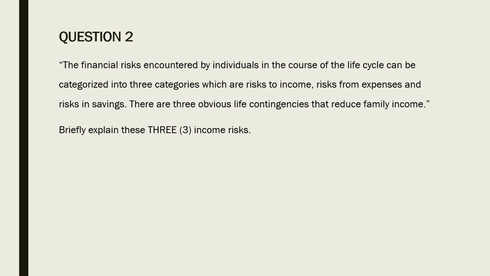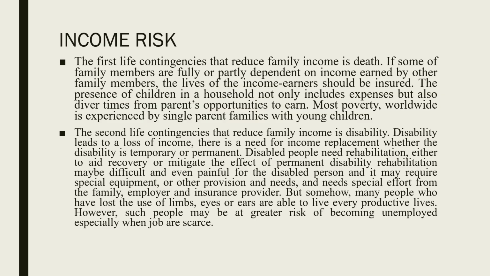There are three obvious life contingencies that reduce family income, and we're going to explain these three. The first life contingency that reduces family income is death. If some family members are fully or partly dependent on income earned by other family members, the lives of income earners should be insured. The presence of children in a household not only increases expenses but also diverts time from parents' opportunities to earn. Most poverty worldwide is experienced by single parent families with young children.